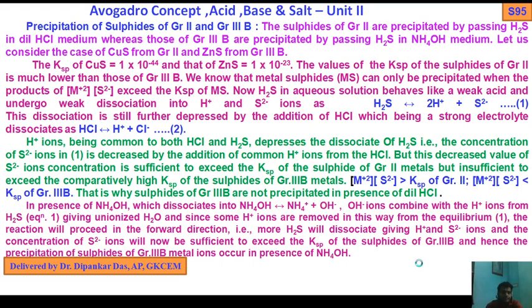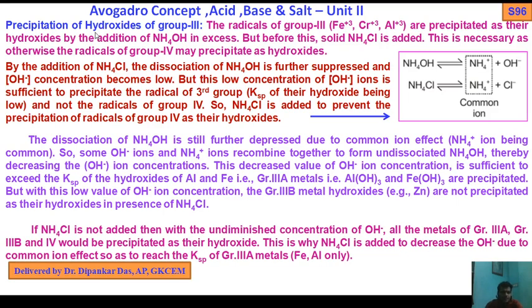Next, move on. Precipitation of hydroxides in group 3B. The radicals of group 3, Fe3+, Cr3+, Al3+, are precipitated as their hydroxides by the addition of ammonium hydroxide in excess.